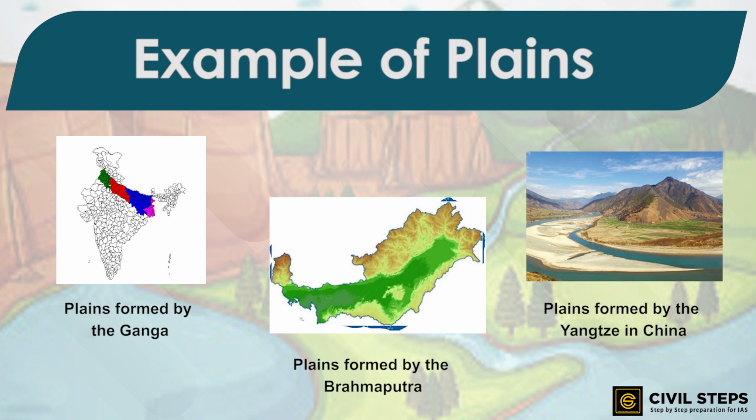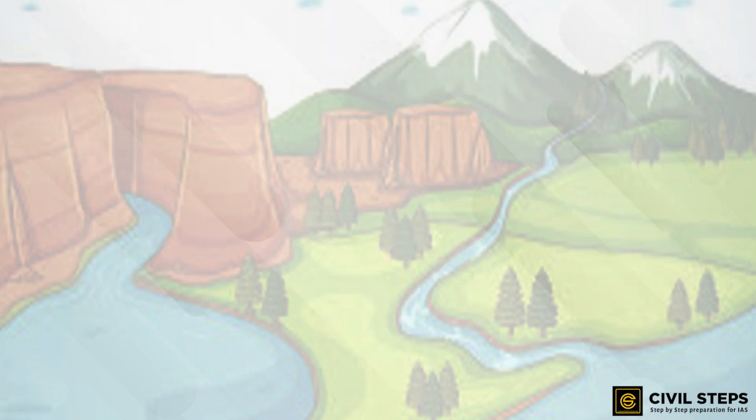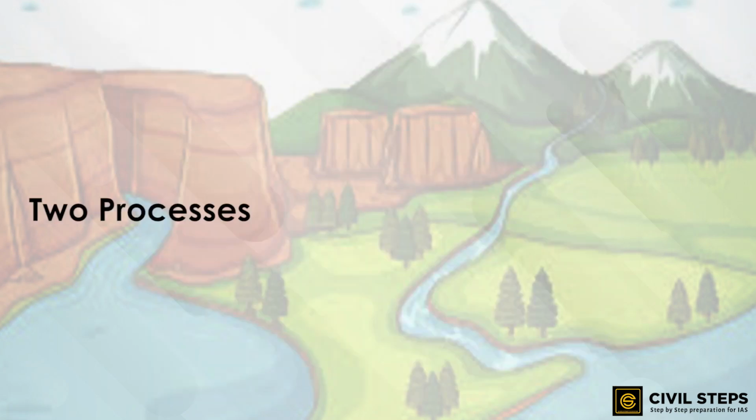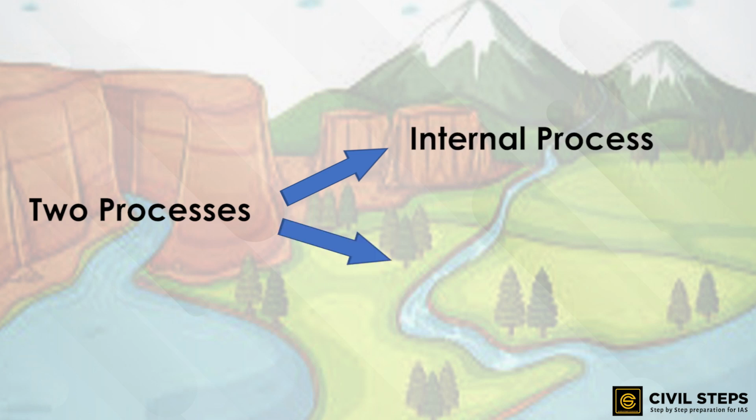So, these were about the three types of landforms: the mountains, the plateaus, and the plains. Now, we are going to talk about the processes which result in such landforms. It is very important to understand the various processes due to which such landforms are formed. These landforms are a result of two processes: first, the internal process, and second, the external process.